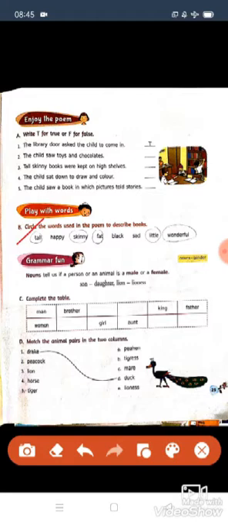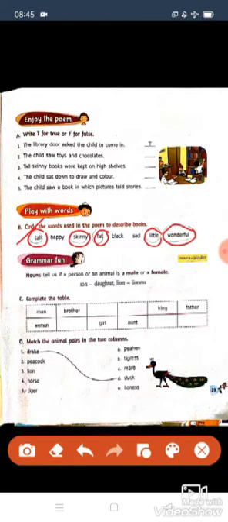So the first one is tall. Children, I have already circled it. Tall. Happy, no. Skinny, fat, black, no. Sad, no. Little, wonderful. So these are the words which have described the books in this poem. You also circle it, children.